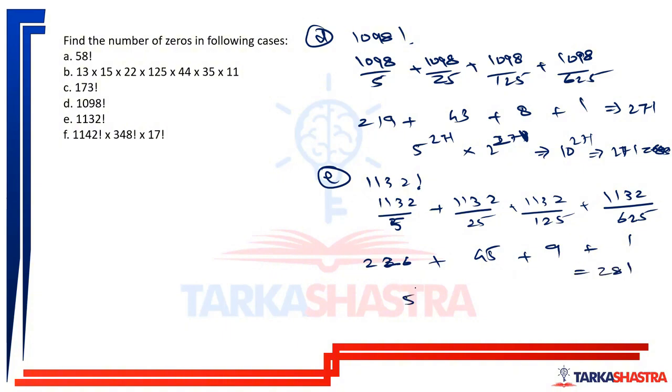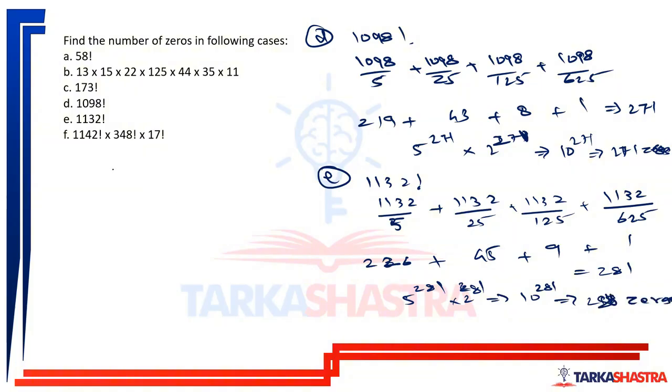So the highest power of 5 is 281. I'll definitely have the highest power of 2 greater than 281, so I'll definitely have a sufficient number of 2s. With this, I'll be able to make 10 raised to 281, which is 281 zeros in the end.